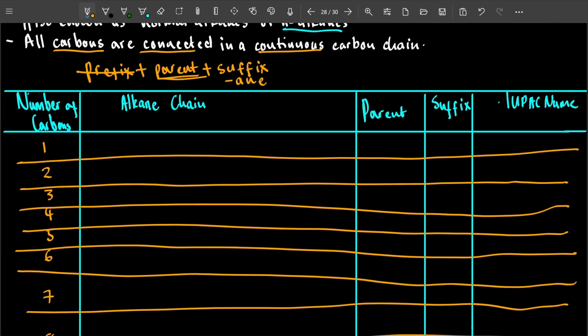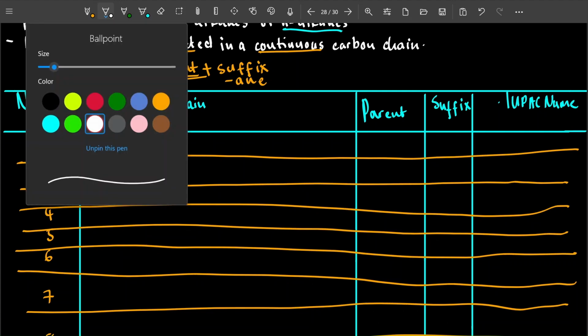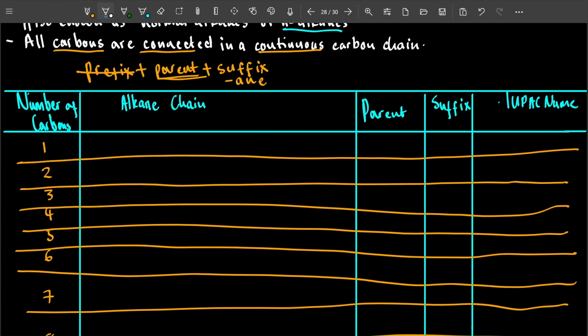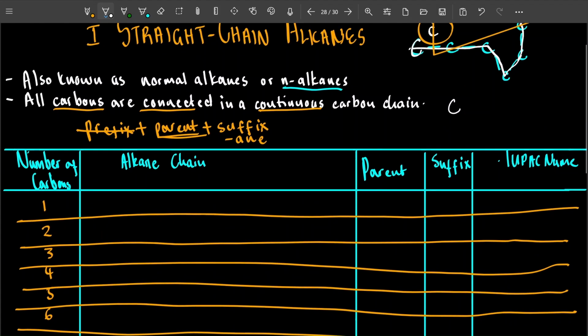Let's name them. 1 carbon, right? What would the structure look like? Maybe we can start there. 1 carbon, what would the structure look like? So we know that carbon has 4 bonds, right? It forms 4 single bonds. This time we only have single bonds because alkanes are saturated, meaning the carbon bonds to the maximum number of hydrogens possible, okay? It will just bond with the other carbon to make sure the link keeps going, and every other space that's left will go to hydrogen.